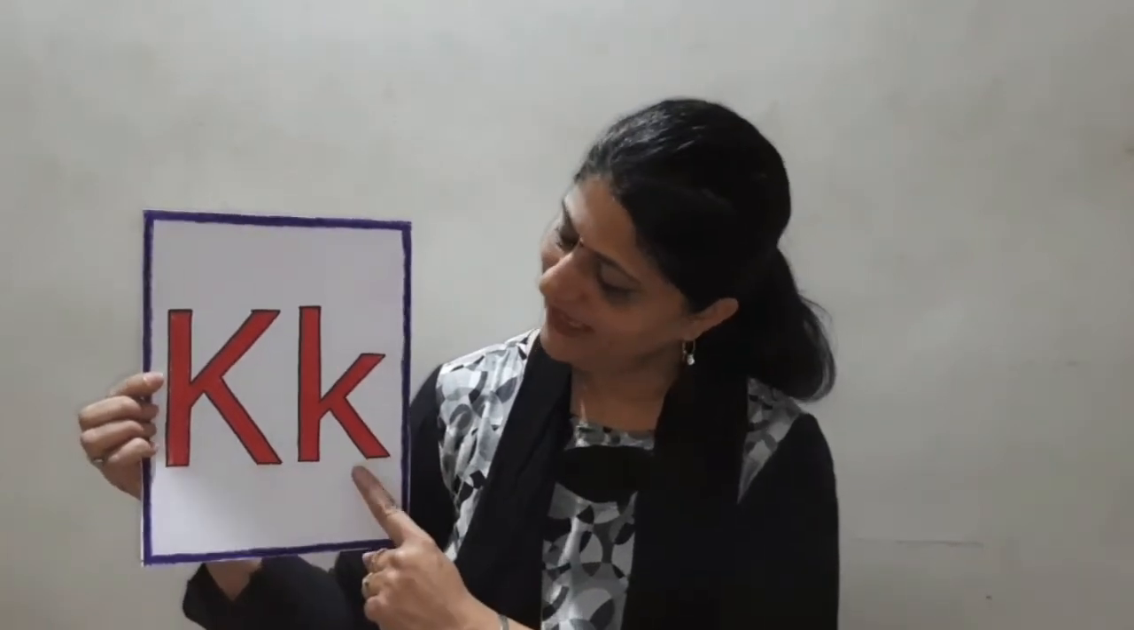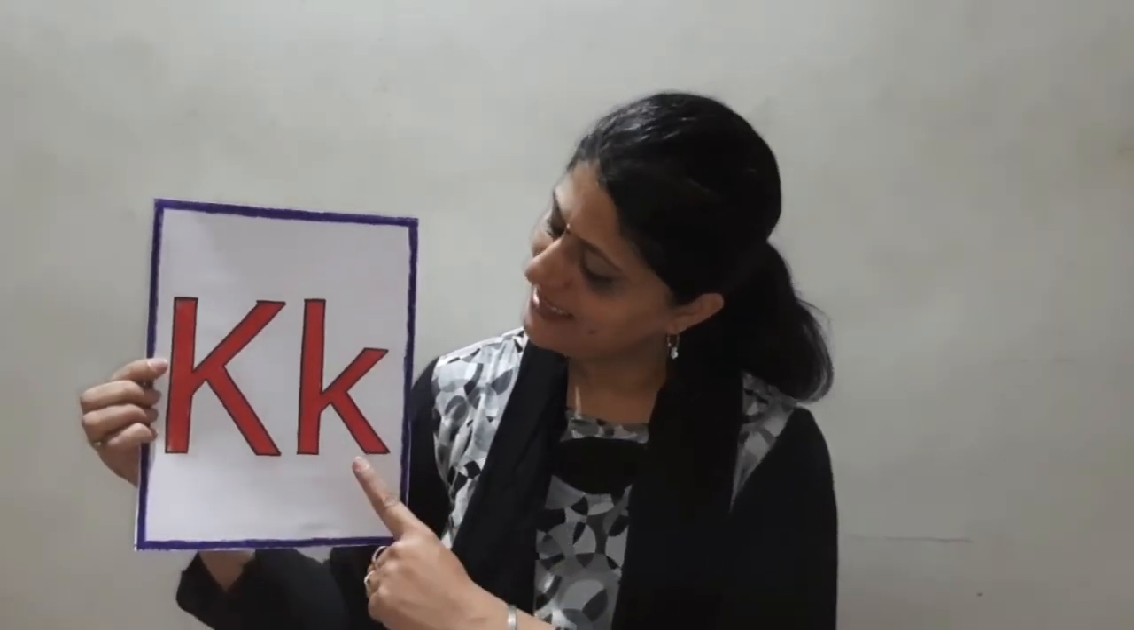K. Capital K, small k. And the sound of alphabet K is K. K makes the sound K, K, K. Now, children, let's sing a song of alphabet K. Ready? So let's get started.